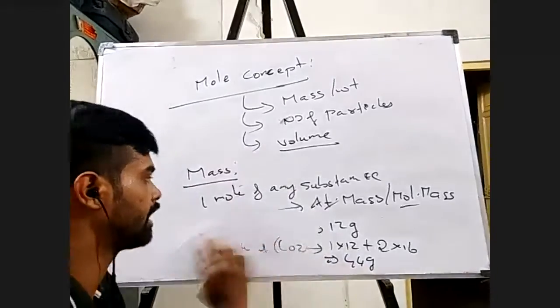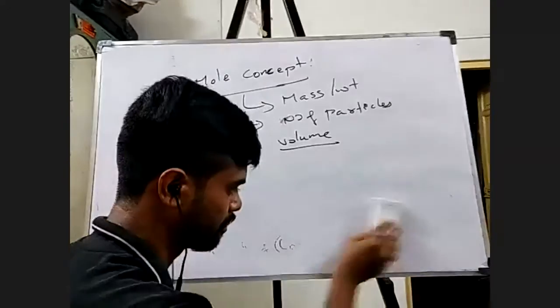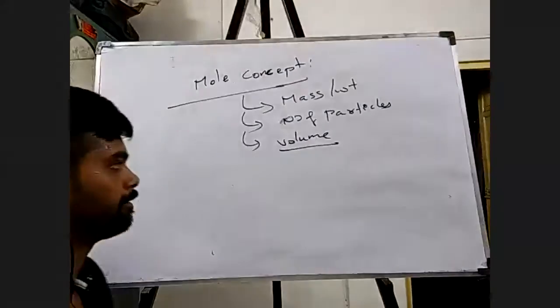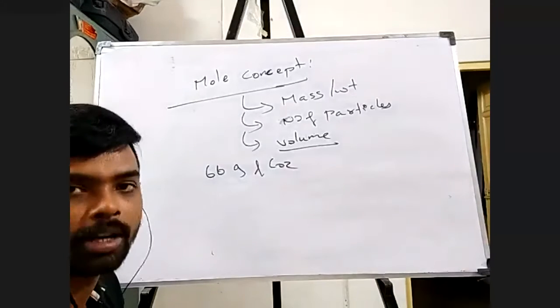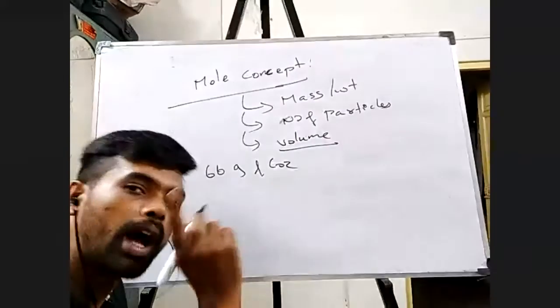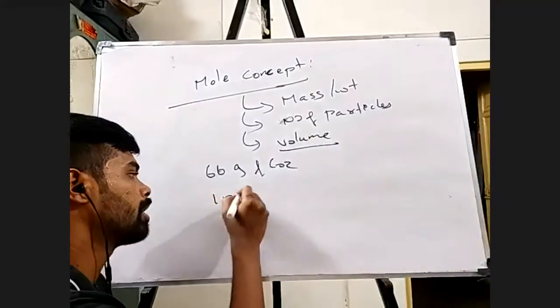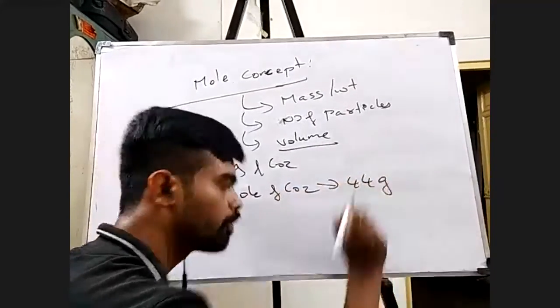For example, say I have 66 grams of carbon dioxide. I'm asking you how many moles. Now what you do is, first you write the normal set, which you already know. 1 mole of carbon dioxide, I know it is going to weigh 44 grams.